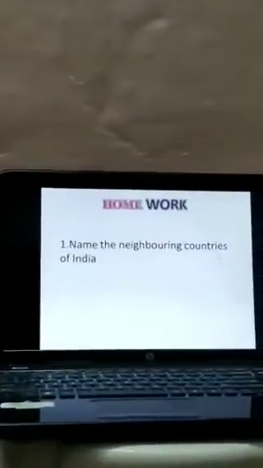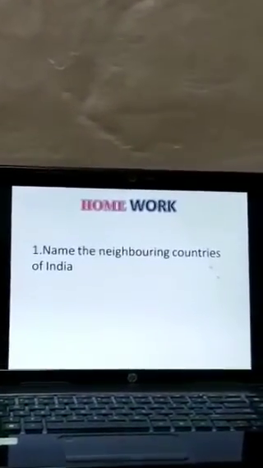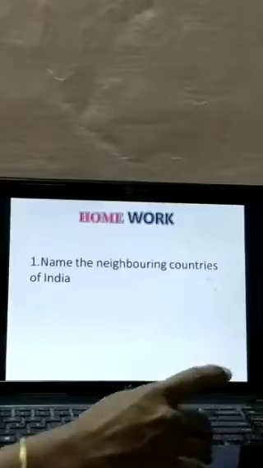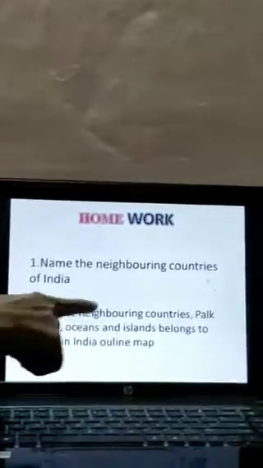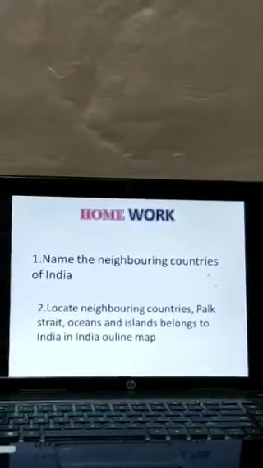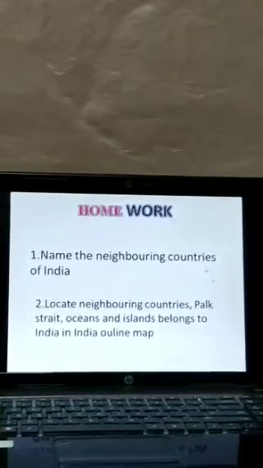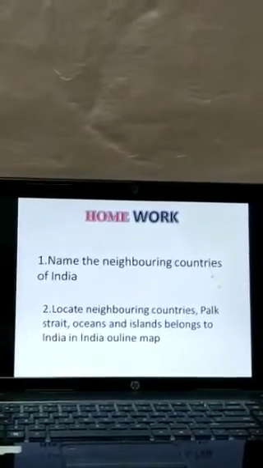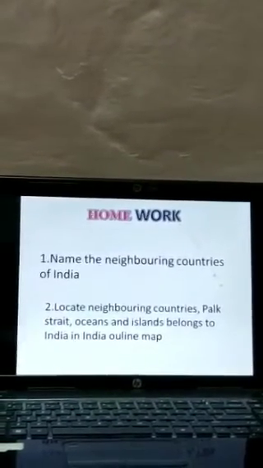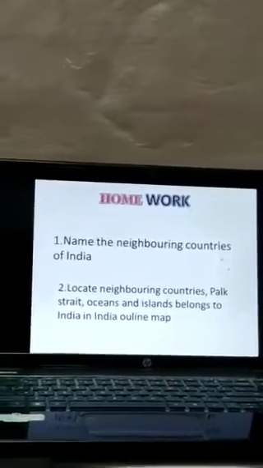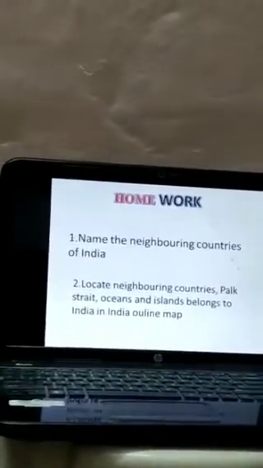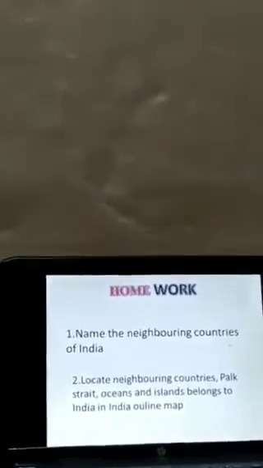So what is your first homework? Name the neighboring countries of India. Using that slide, you can find the answer. The next homework is to locate the neighboring countries, strait, oceans and islands belonging to India in the India outline map. It is a very simple homework. Within 20 minutes or maximum 40 minutes, you can complete this homework. So children, it is very important. You have to complete your homeworks. Thank you children.